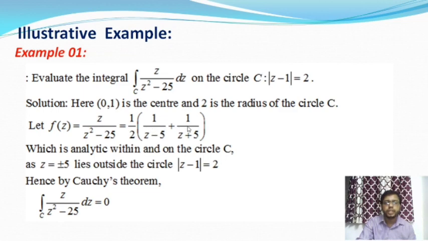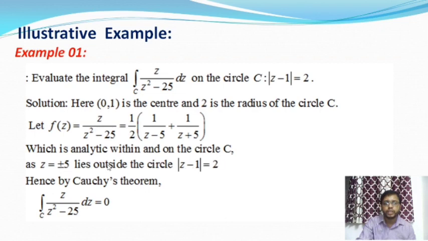Why are these two functions analytic? Because the first function is f of z equal to 1 by (z minus 5), and the second one is phi of z equal to 1 by (z plus 5). The singular point of f of z is 5 and the singular point of phi of z is minus 5. Both plus 5 and minus 5 are singular points, and these points do not lie inside the circle mod of z minus 1 equal to 2.